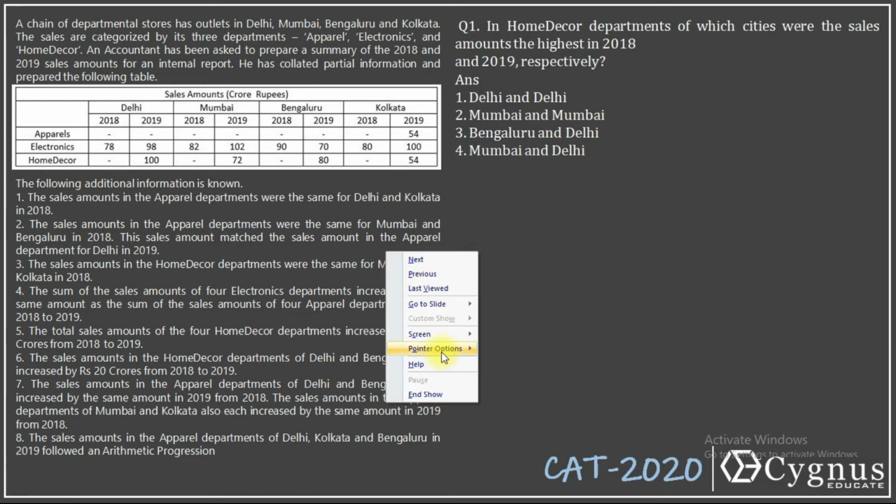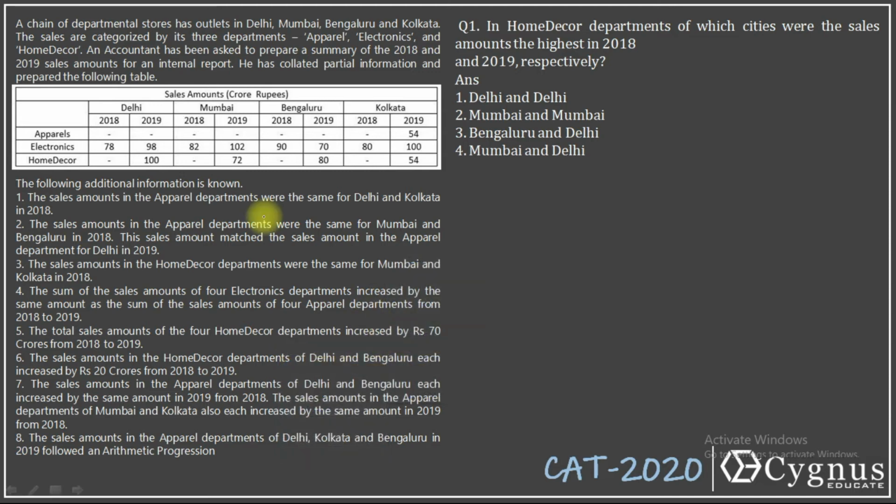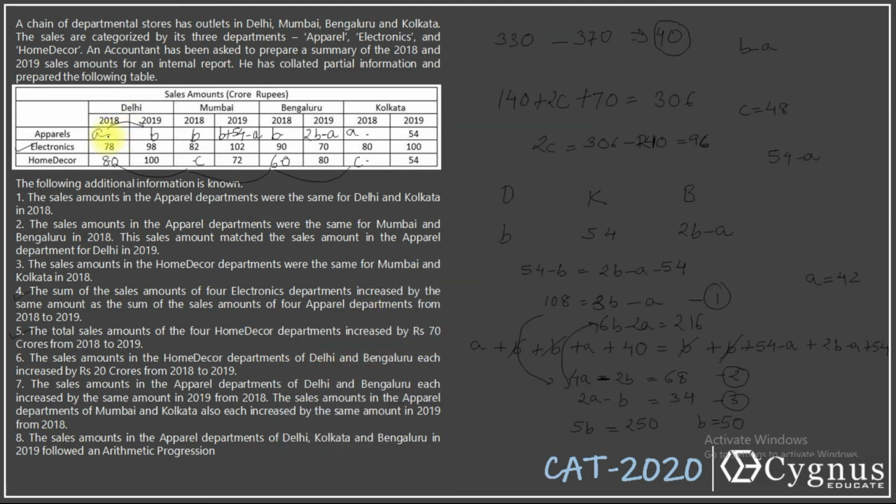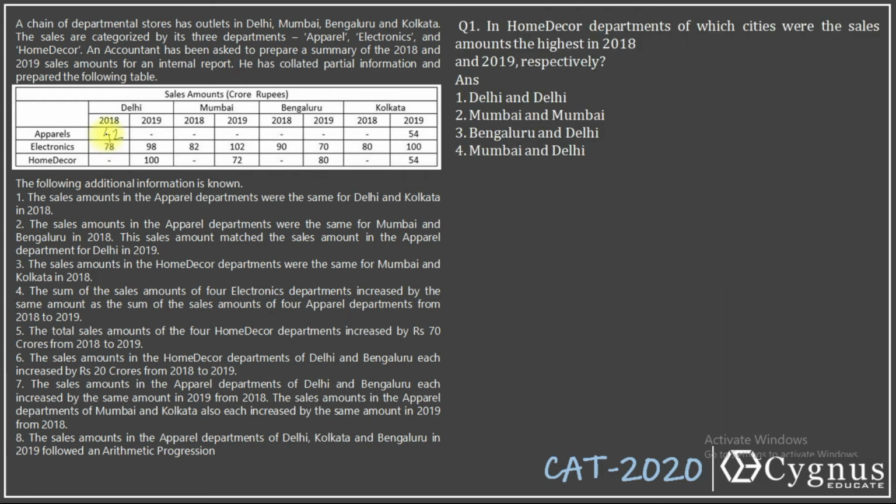A is equal to 42. So I'll put 42 here. This was A. What was given in the second side? B. B was 50. So the next two values will become 50 and 50.